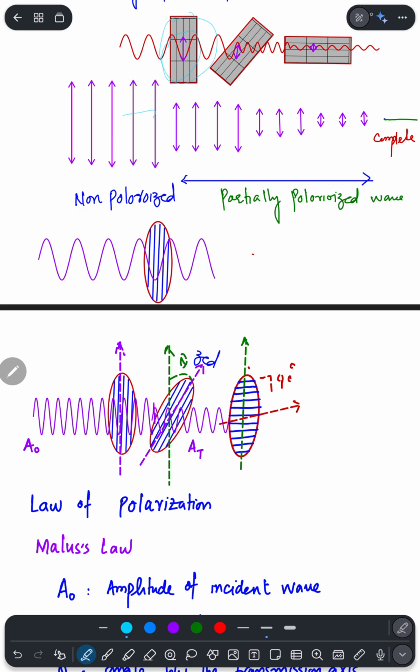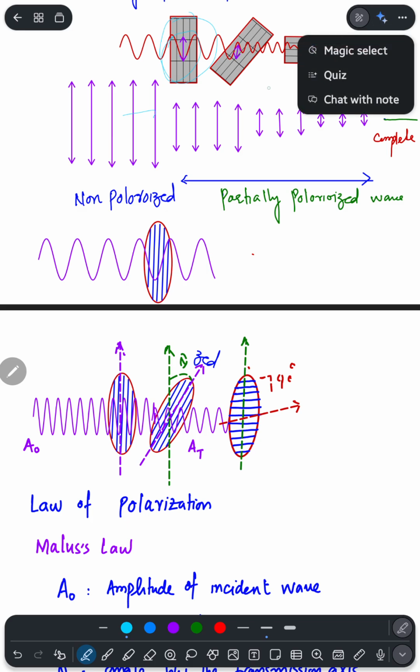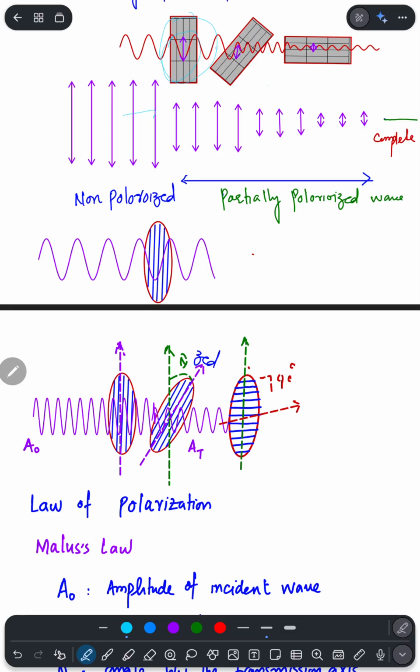And when its intensity is reduced, you can simply say that the intensity of the wave will further vary if you just change the angle. When you change the angle, at that time the intensity of the wave would be decreased further and further. So in this way, it is a vertically plane polarized wave, and here the amplitude of the oscillation or the intensity is decreasing. So here it is completely polarized.